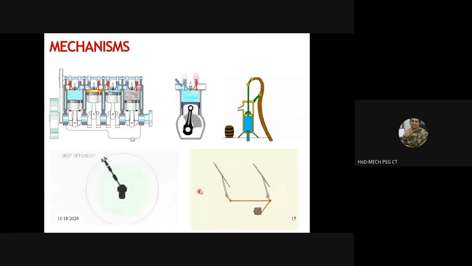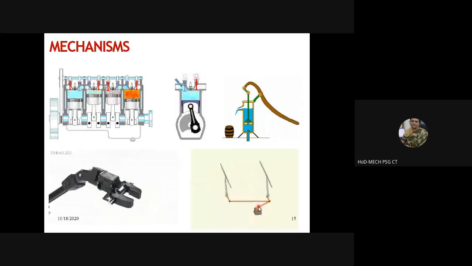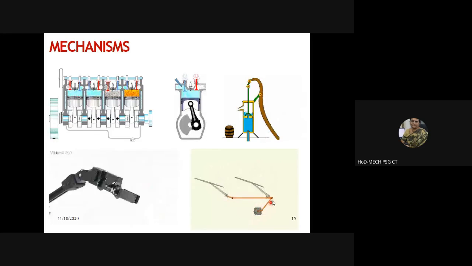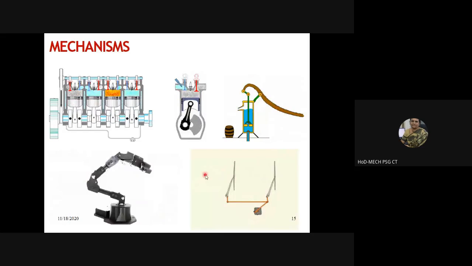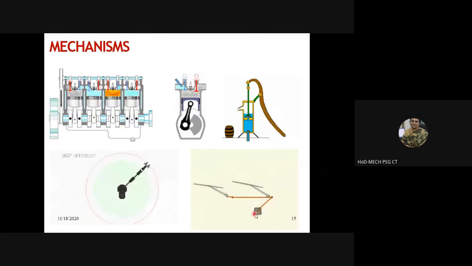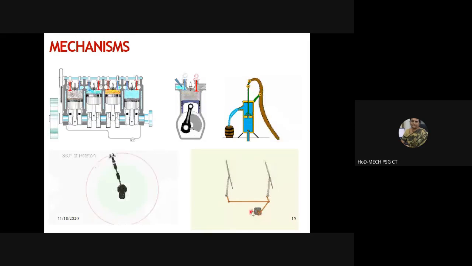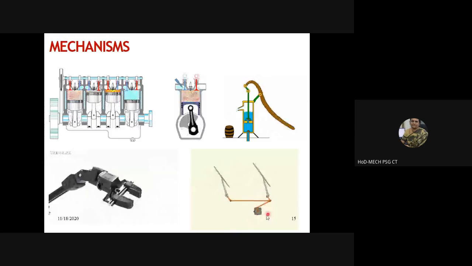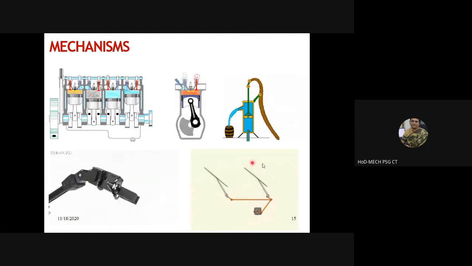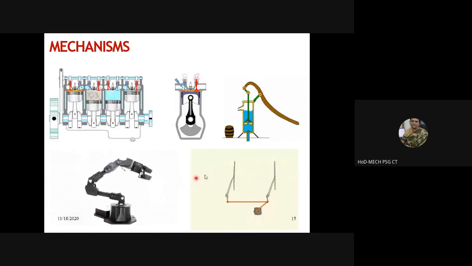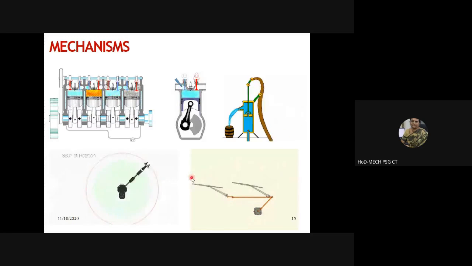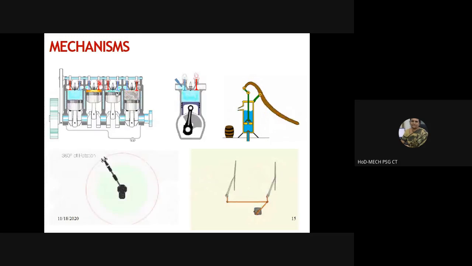Yes. So the input will be given here and it gets transferred and transformed as oscillatory motion here. So here it could be a full rotation at the input with the help of a small motor, and it is converted to oscillatory motion, rocking motion at the output. Good. This is correct.